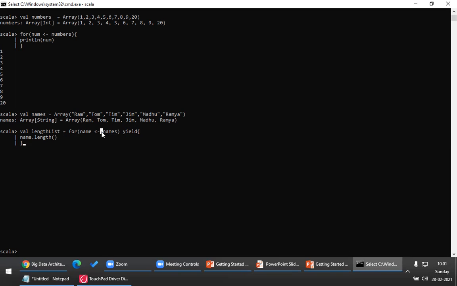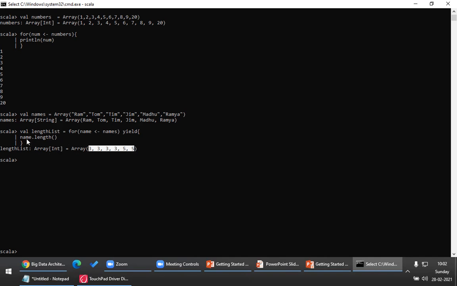This is all something very fundamental that you have to know. So let me execute the program now. Now please look at this. What happened? It returned me an array. Now length list has become an array. In this array, you have the length of each element.